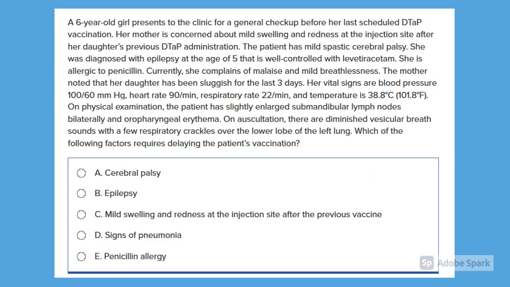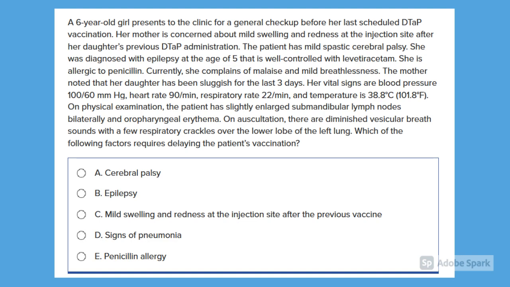Now, question of the day: a 6-year-old girl presents to the clinic for a general checkup before her last scheduled DTaP vaccination. Her mother is concerned about mild swelling and redness at the injection site after her daughter's previous DTaP administration. The patient has mild spastic cerebral palsy. She was diagnosed with epilepsy at the age of 5 that is well controlled with levetiracetam. She is allergic to penicillin. Currently, she complains of malaise and mild breathlessness. The mother noted that her daughter has been sluggish for the last 3 days.